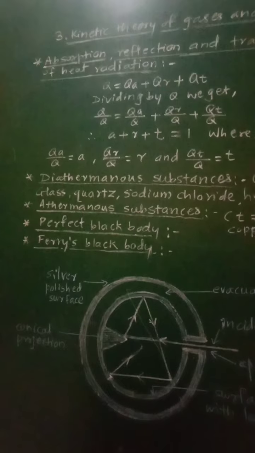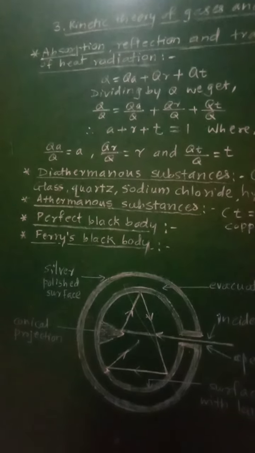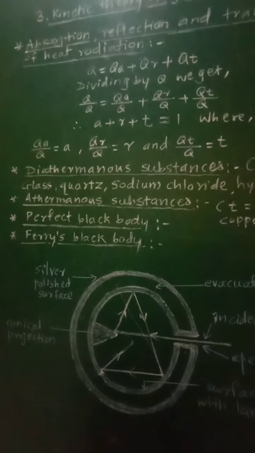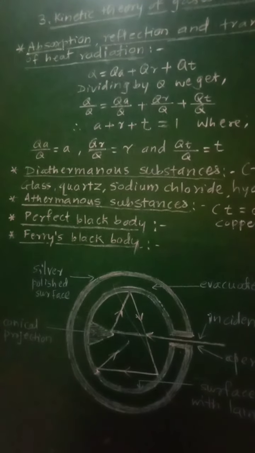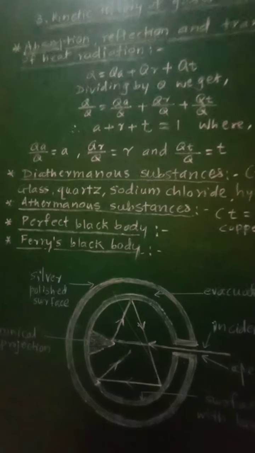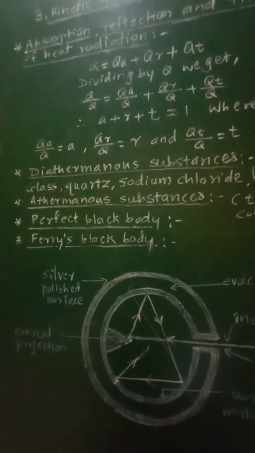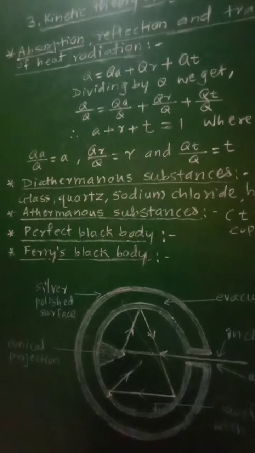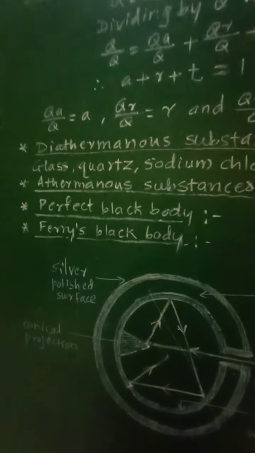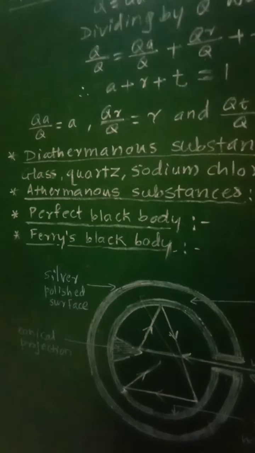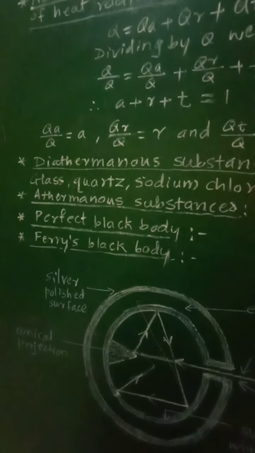A body which absorbs the entire radiation energy incident on it is called an ideal or perfect black body. For a perfect black body, the coefficient of absorption A will be equal to 1. That is, the whole radiation incident on that body will be absorbed.